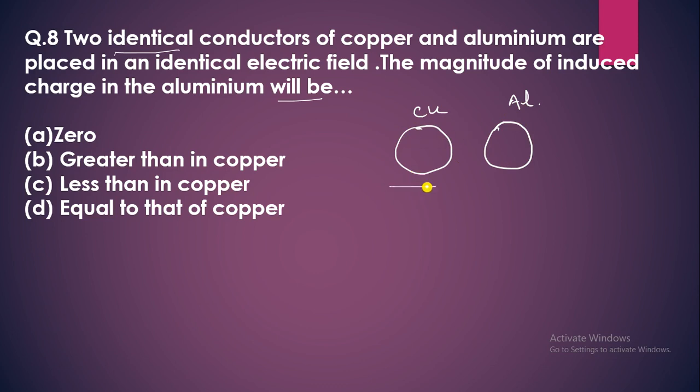So we know that in charging by induction, equal and opposite charge is induced on both objects. According to charging by induction, the induced charge in the aluminium will be equal to that in the copper.